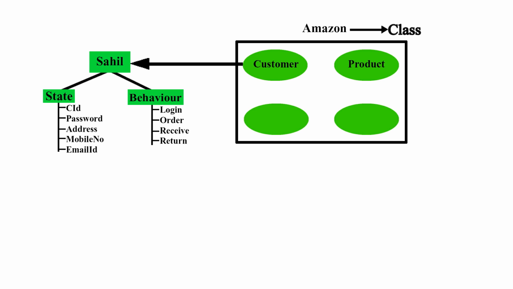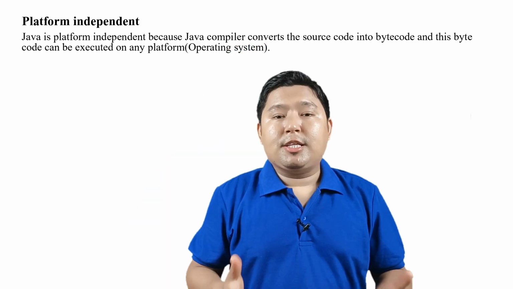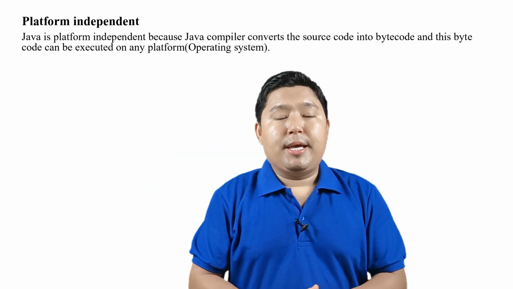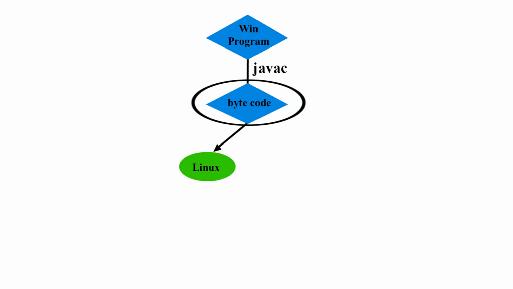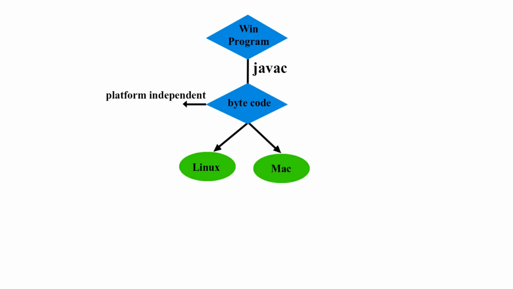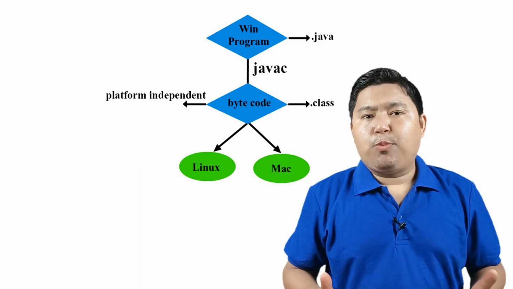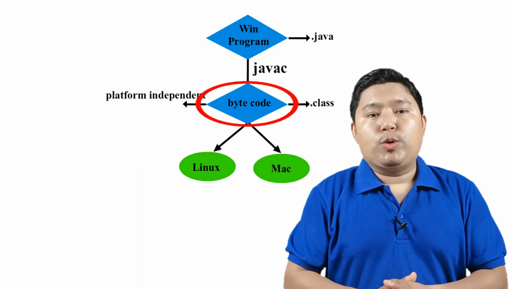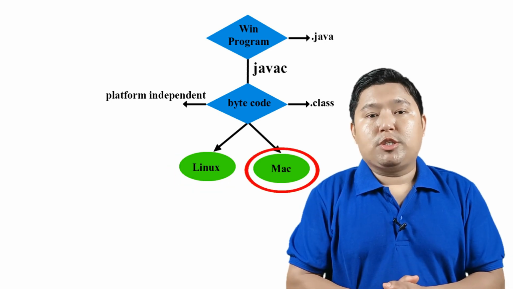So now let's move on to the next feature, platform independent. Platform independent means you can run the Java program on any operating system, on any platform. If you have created a program in Windows, by compiling the program, bytecode is generated. This bytecode you can run in Linux as well as in Mac. This bytecode is called platform independent. And in Java this bytecode is called .class and the source is .java. How is it possible to execute this bytecode on any operating system? Because of JVM.